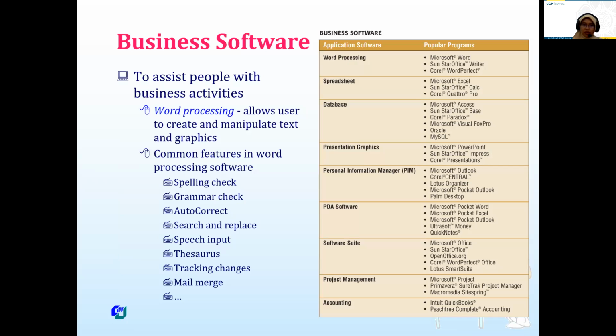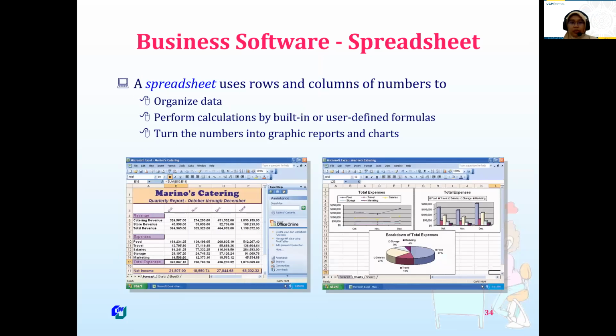For example, business software. I think there are so many, and you already understand. For example, word processing, spreadsheet, database, presentation graphics, personal information manager, PDA software, software suite, project management, accounting. Another common feature in word processing software is, because these tasks are really specific, spelling check, grammar check, and so on. And then spreadsheets, which you are probably familiar with, for organizing data, calculation, and everything related to numbers.